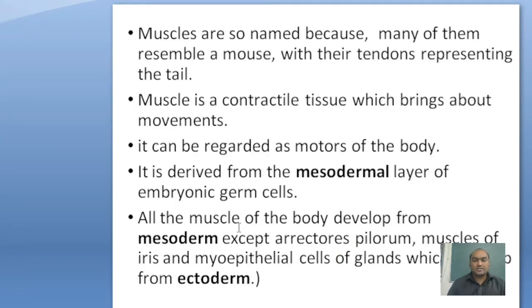Muscles are so named because many of them resemble a mouse, with their tendons representing the tail. Muscle is a contractile tissue which brings movements. It can be regarded as a motor, and the function of a motor is movement. So muscle produces movements. Okay.